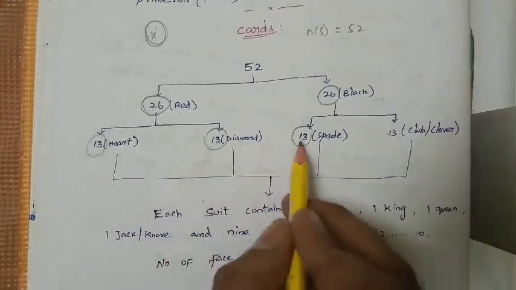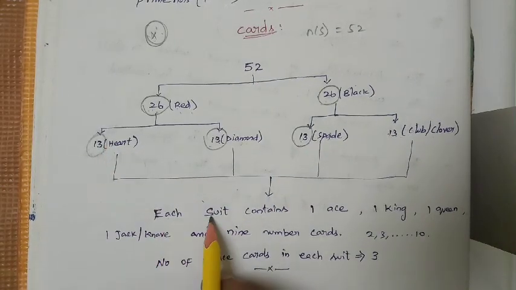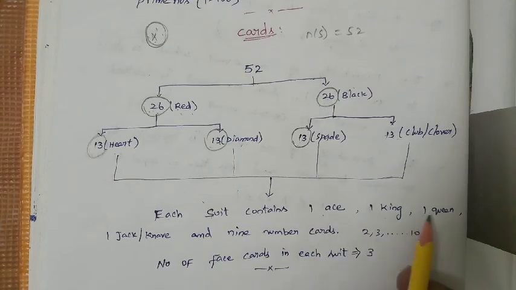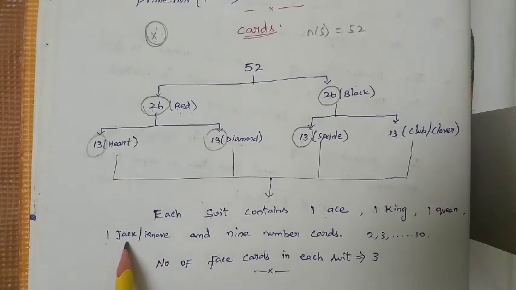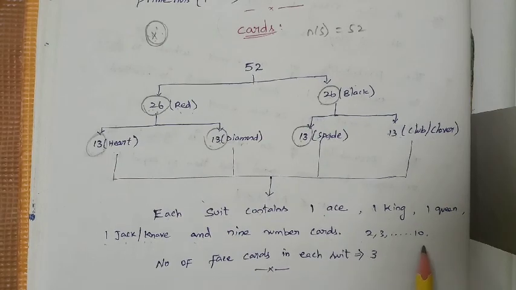So in each set of 13 cards, it will be the same thing only. Each suit contains 1 ace, 1 king, 1 queen, 1 jack or knave, right? The name of jack is jack or knave, and 9 number cards, from 2 to 10.